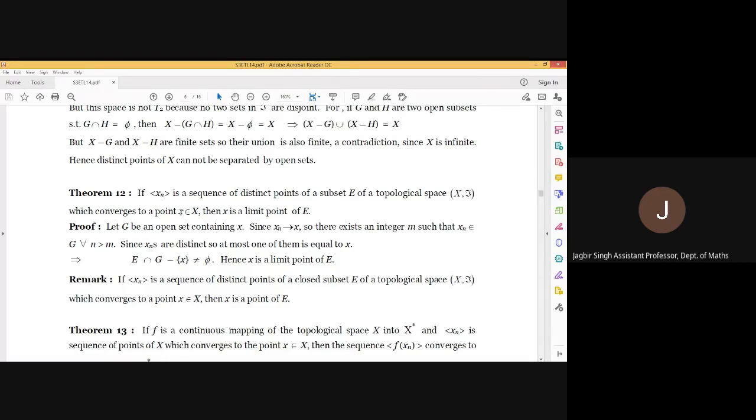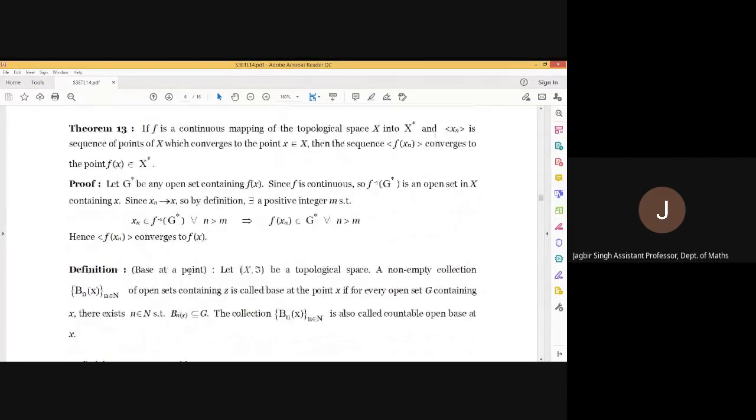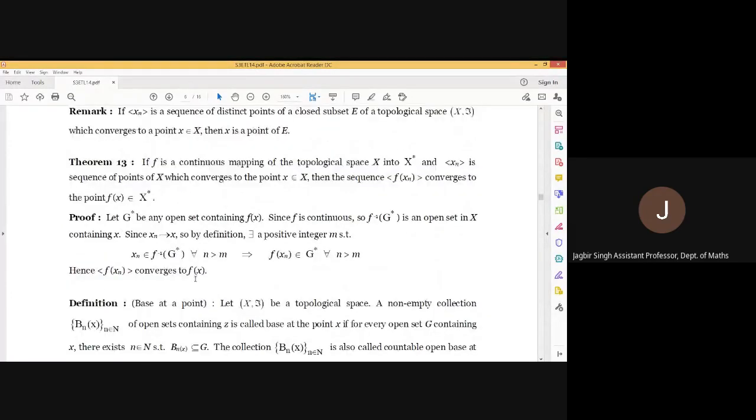Next one. Okay, this result was proved by you people in graduation also. F is a continuous mapping if and only if xn converges to x implies Fxn converges to Fx. But here we are not proving the result for if and only if, because to derive that result we need some extra condition, as in the previous theorem we discussed.